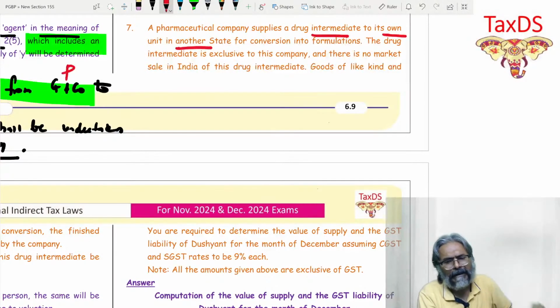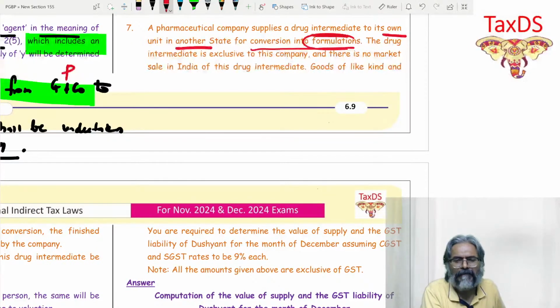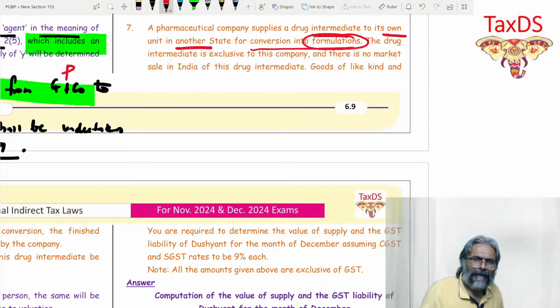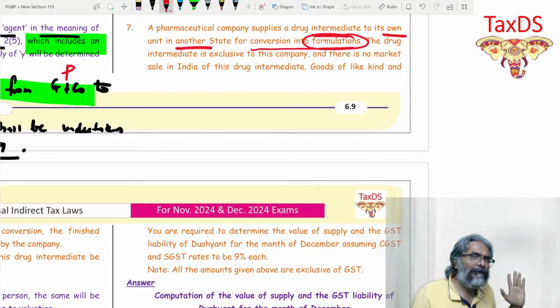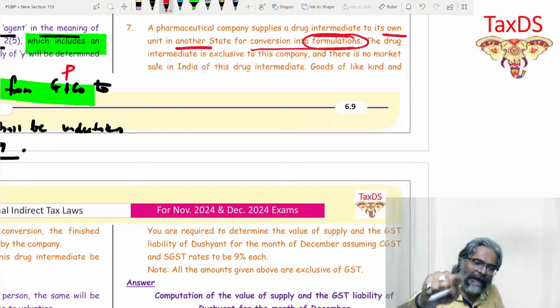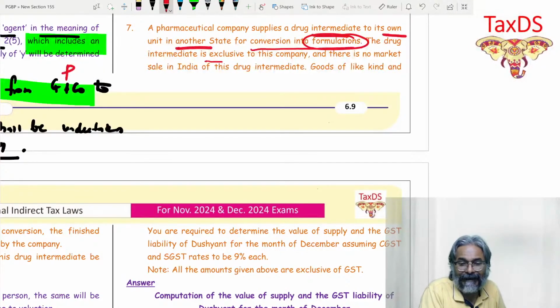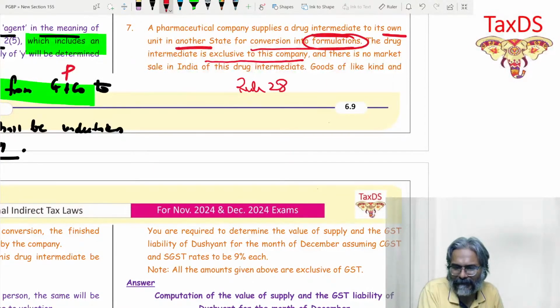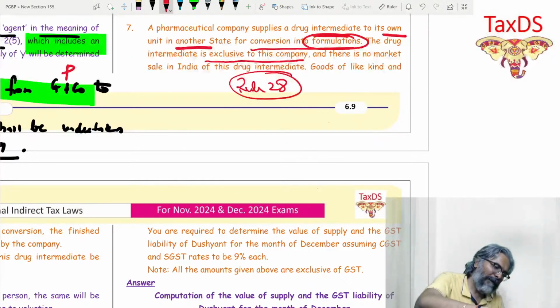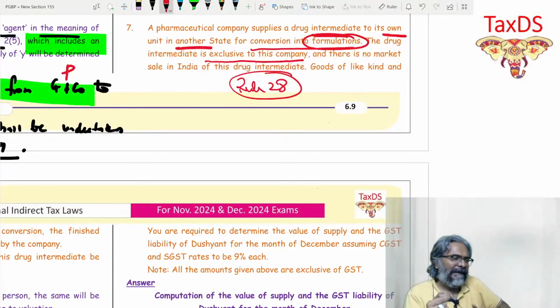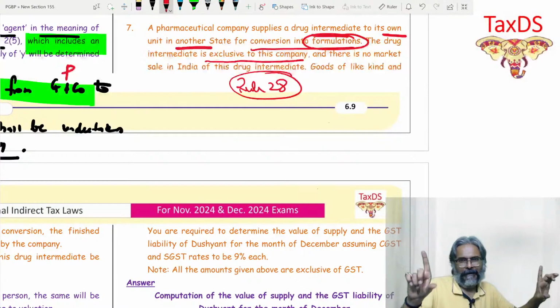What that unit is doing is converting into formulation. Formulation means the final product, like a medicine. So I am supplying the intermediate goods from my factory to that other unit in the other state, which is a deemed distinct person, and they are converting it into the formulation, meaning the final product. The drug intermediate is exclusive to this company. If you recall, students, which rule is going to be applicable? Rule number 28 in this context. Rule 28 is going to be made applicable. If you remember, students, rule 28 and rule 27, we did parallelly.